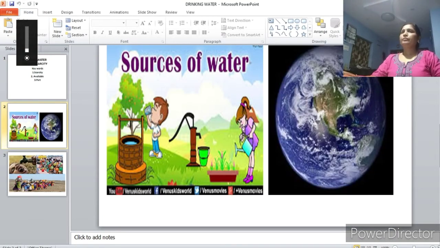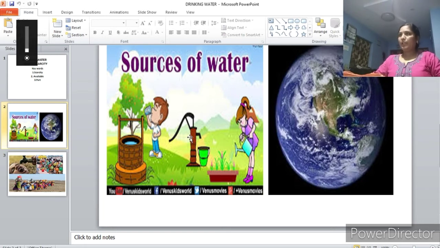Now we'll see, children, in your volume book the questions worksheet from this lesson. Block 14 S1 lesson. Open your page number 30 from volume 2. A world map is given here, children. The world map shows the different countries and how much percentage of water is available. If you take 100 people, out of 100, how many people are getting drinking water? The map gives this data with colors.